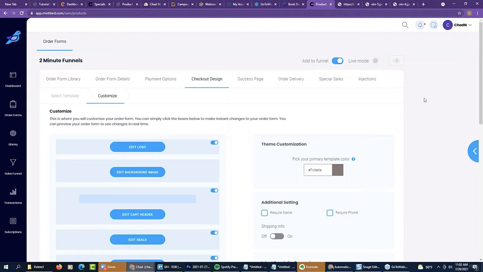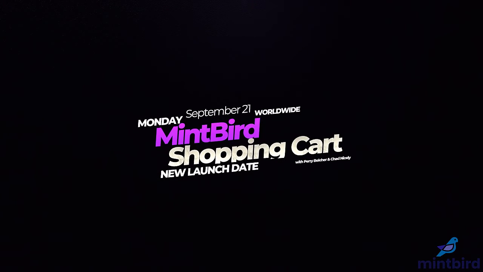And the other thing that I find to be pretty phenomenal is the fact that this is really the only cart platform that's going to work with Everlesson. Instantly will work with Everlesson.